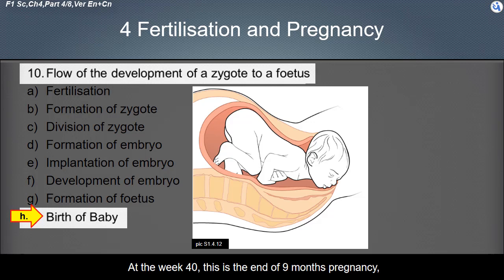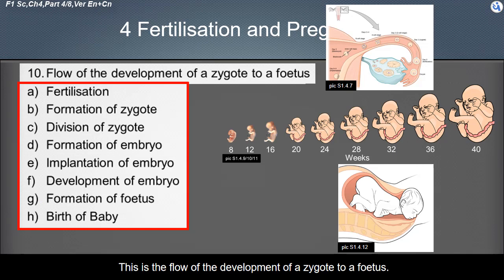At week 40, this is the end of the 9 months of pregnancy. The fetus is fully formed, and is ready to be born as a baby.